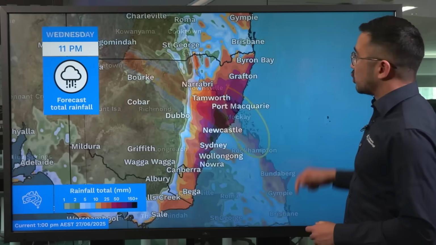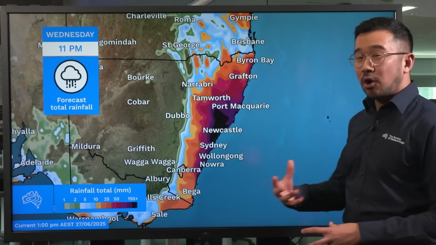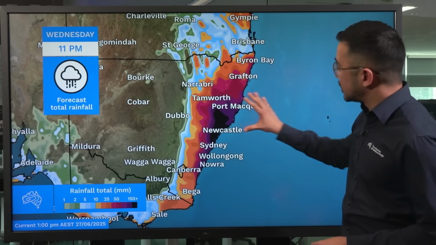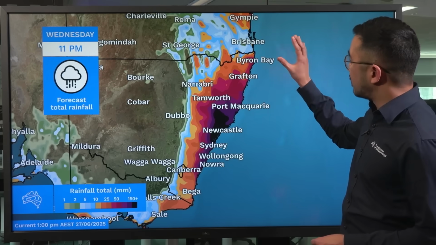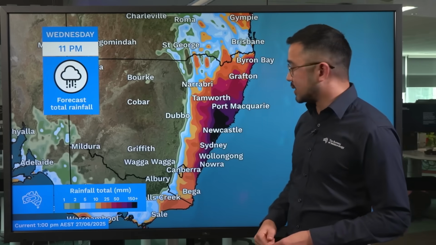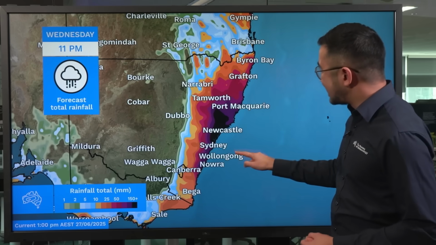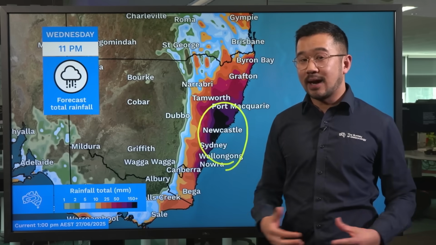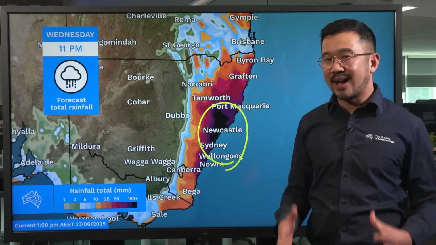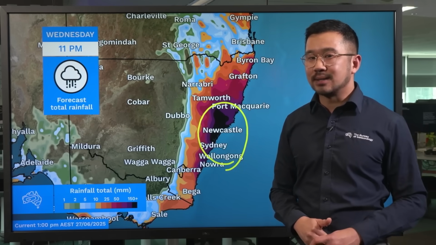In New South Wales, looking out now to Wednesday night, and total rainfall will depend on where that low pressure system is, but this current computer model guidance is showing rain all the way from the north of the state and down towards the south coast, really focusing around Sydney, the Illawarra and the Hunter. And parts of these areas in New South Wales have of course seen major flooding over the last few months.